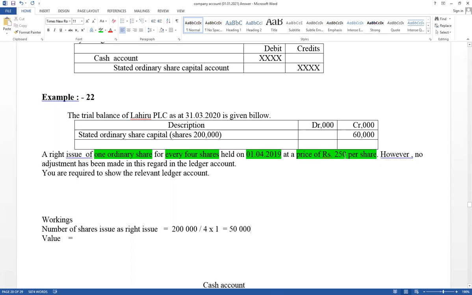නිකන් නෙමෙයි සල්ලි වල දෙන්නේ. Like additional capital, cash account debit, stated ordinary capital account credit. This is a number of shares, but based on money measurement concept, value should be recorded. Therefore, 50,000 number of shares company going to issue, per share price equal 250. Therefore, value should be recorded based on money measurement concepts. Therefore, 250 into 50,000. Therefore, value equal 12,500,000.